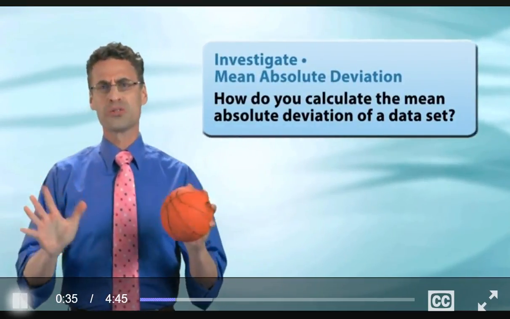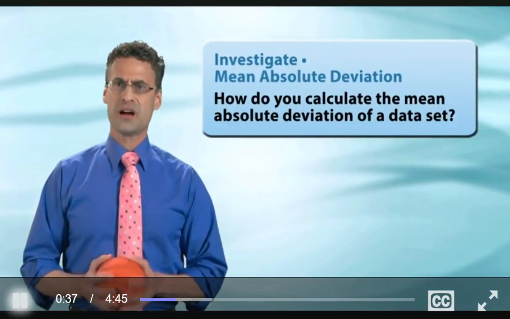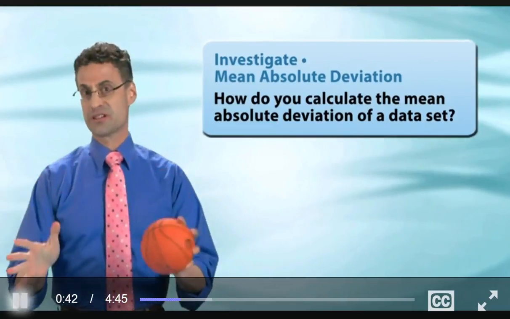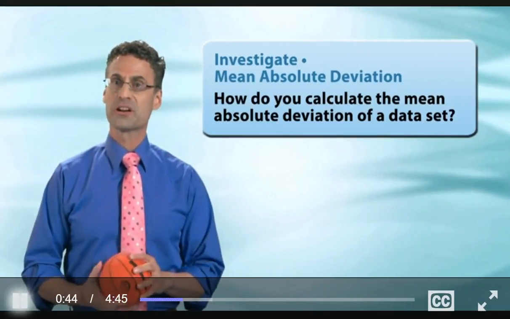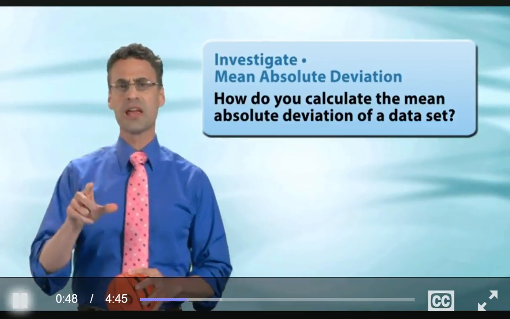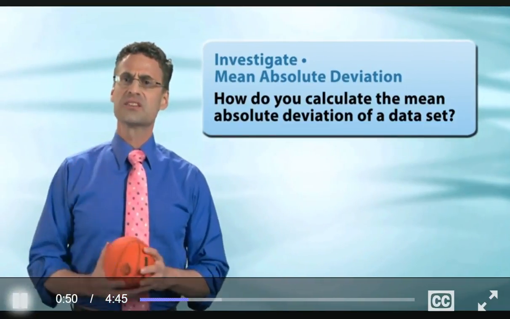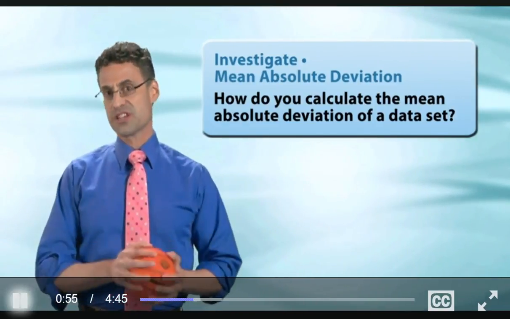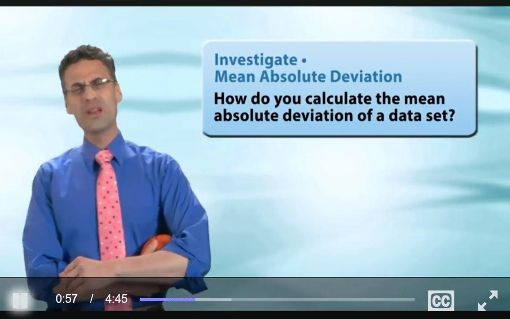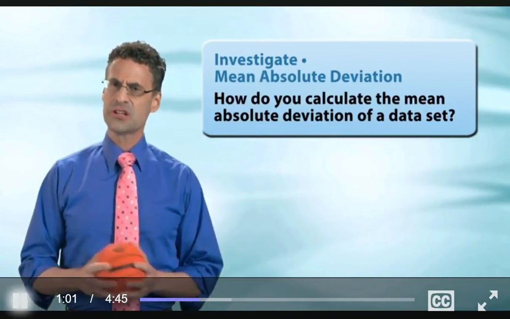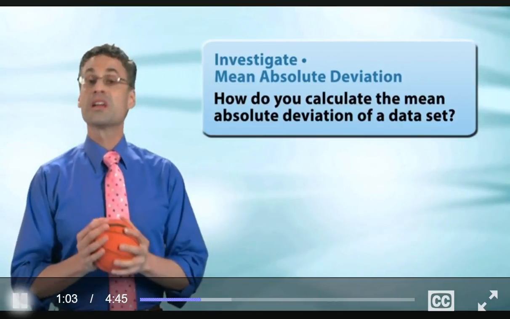Now, let's suppose that all the members on a basketball team had the exact same height. Now that, of course, is very silly, but just for the purpose of argument, let's suppose they all have the same height. Let's see how we could explain and use reasoning to find the mean absolute deviation of the players' heights. Okay, well, first of all, what exactly is the mean absolute deviation of anything? Well, here's what that means.